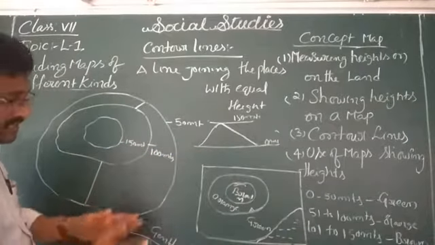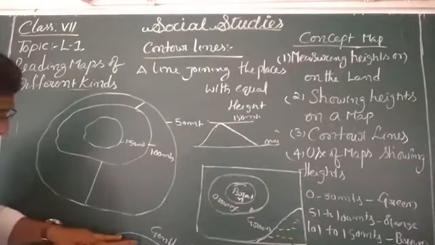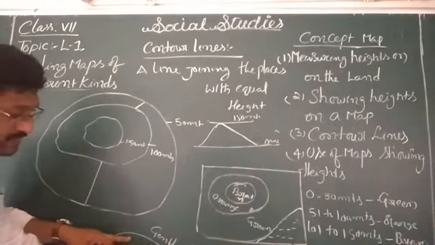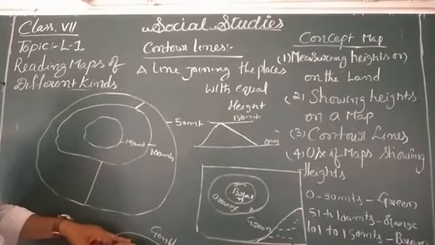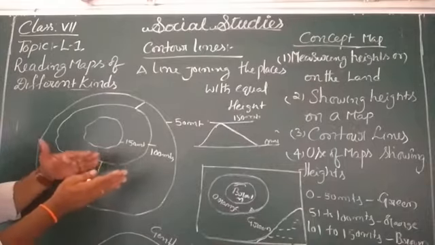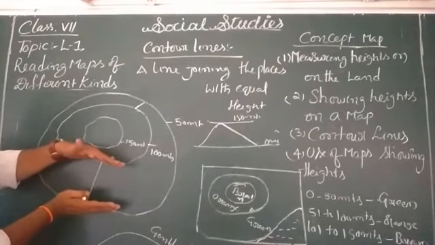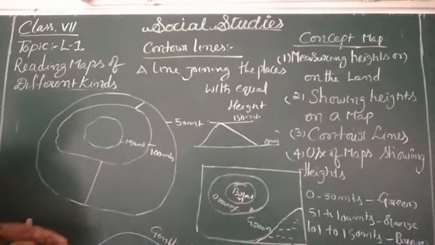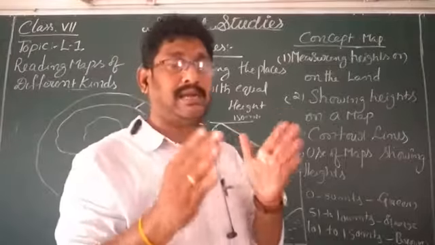Whenever we notice gentle slopes, we cannot immediately find out the slope here. That is the gentle slope. So in these areas we can notice that the contour lines are very far apart, with a large distance between the two contour lines.